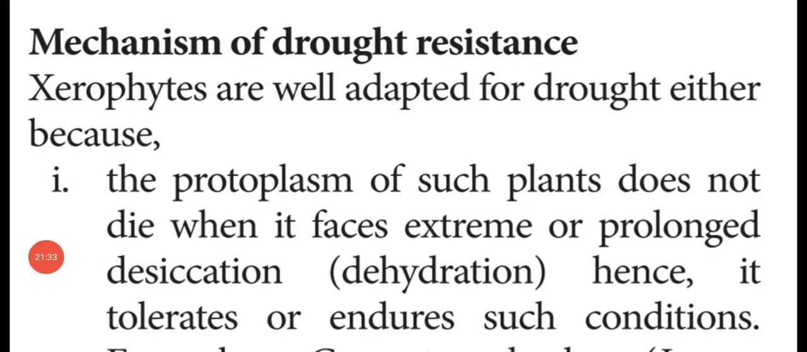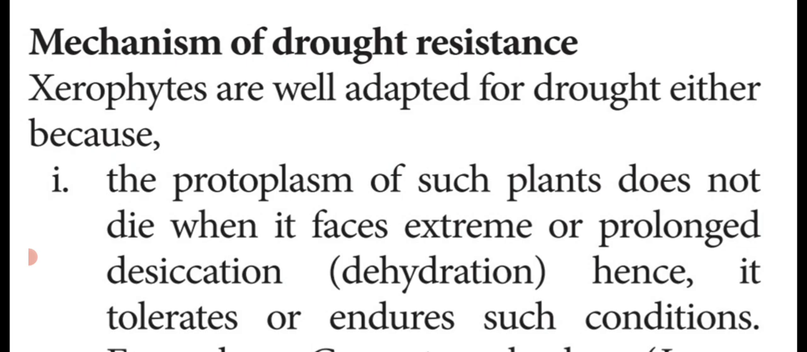So next we are going to see the mechanism of drought resistance. That means how plants which are facing drought stress survive is known as the mechanism of drought resistance. For this, xerophytic plants are well adapted to drought resistance because these plants live in the desert region or sandy region, in which the water content is very less.